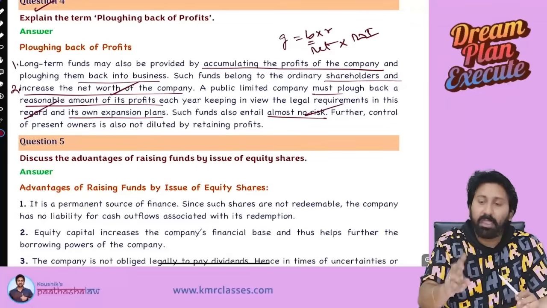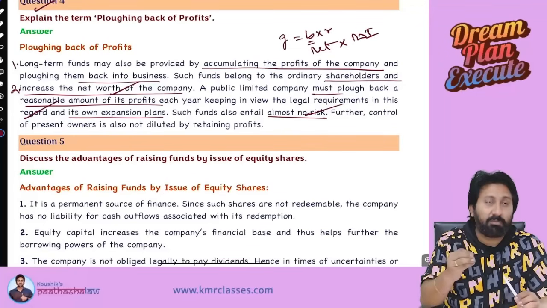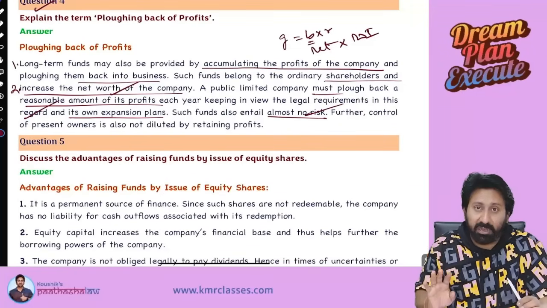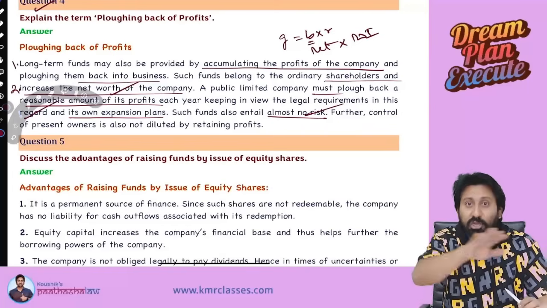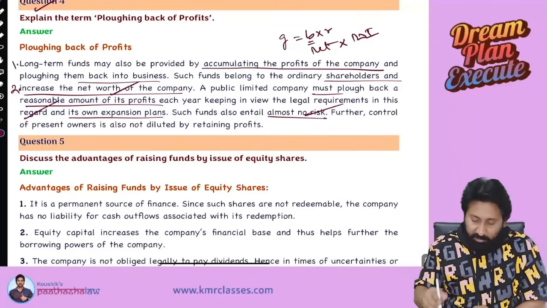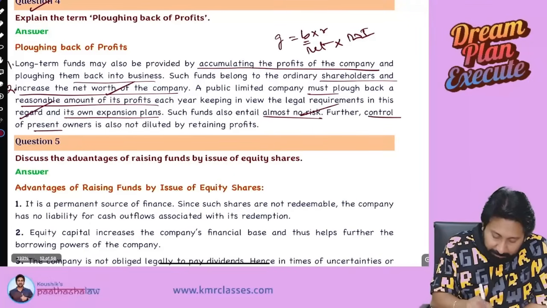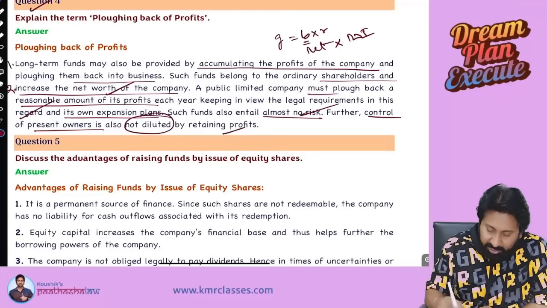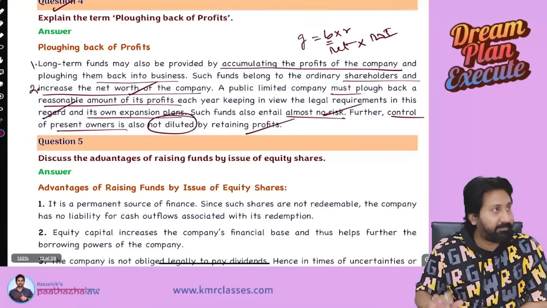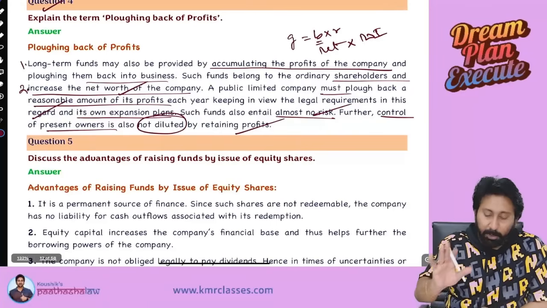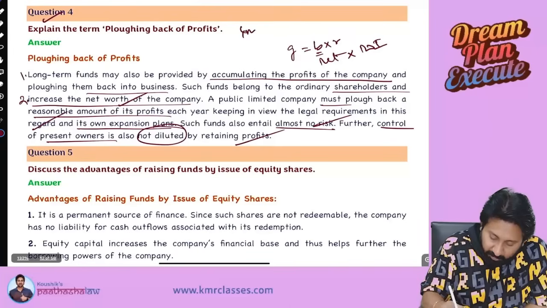Number 2, whenever you go by plowing back of profits and not by public offer, there is no dilution of ownership of the existing equity shareholders. Control of the present owners is not diluted by retaining the profits. So 4 points you need to write in order to get the 4 marks in the exam.